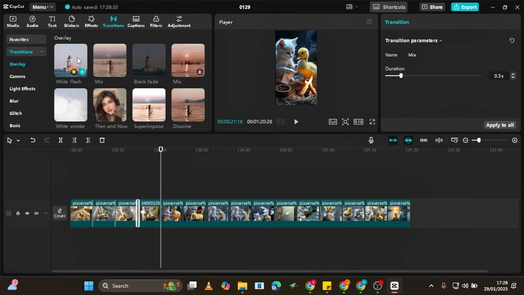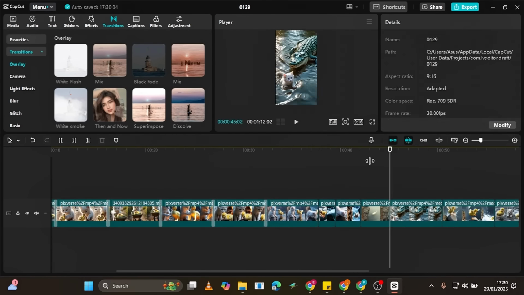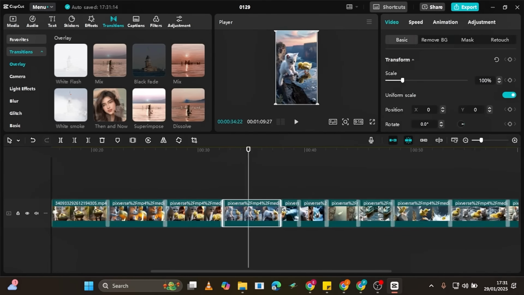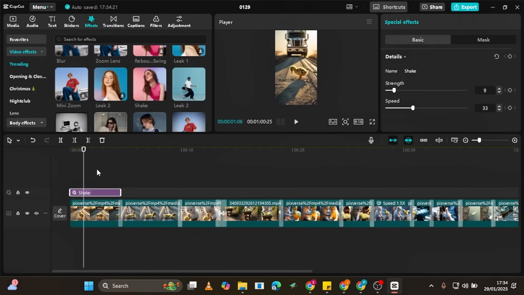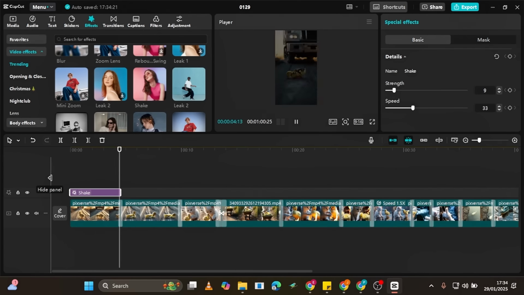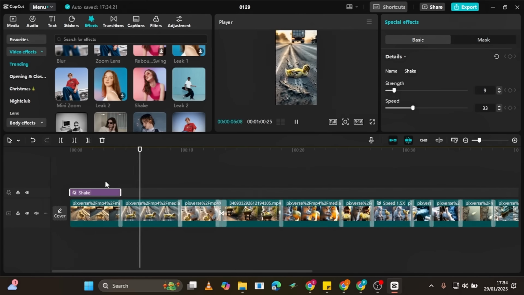Add smooth transitions and effects to keep the video flowing naturally. Use fade-in and fade-out effects for smooth scene changes. Try light flashes or zoom-in effects to add drama. Use a quaking effect to create suspense in intense moments.